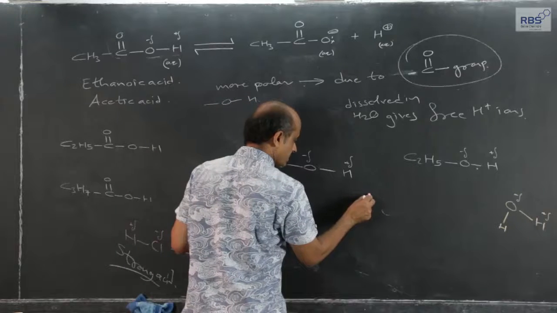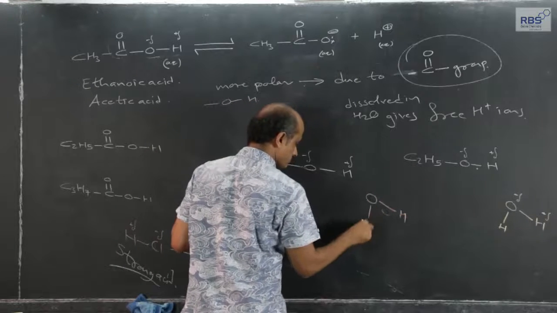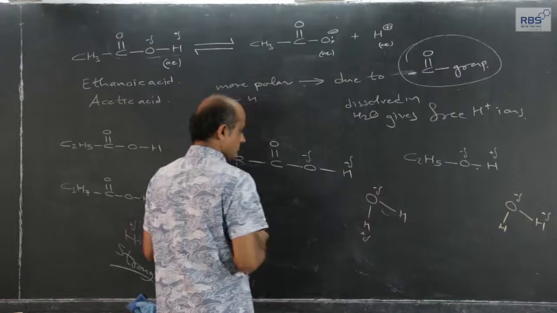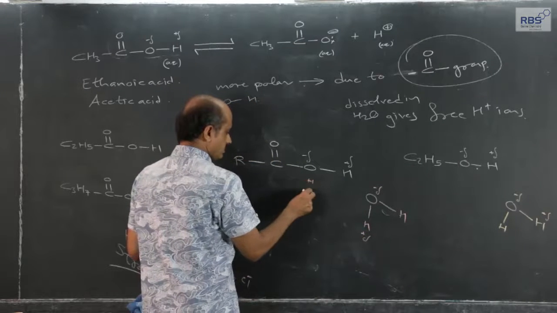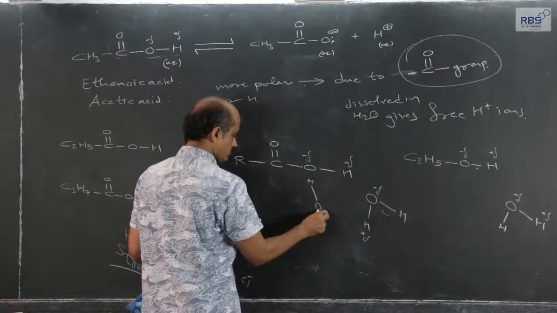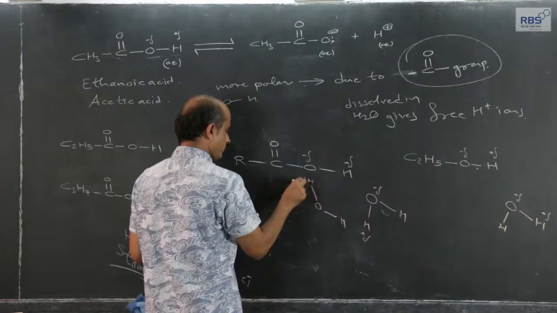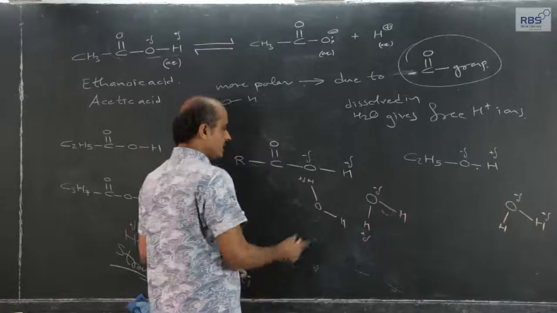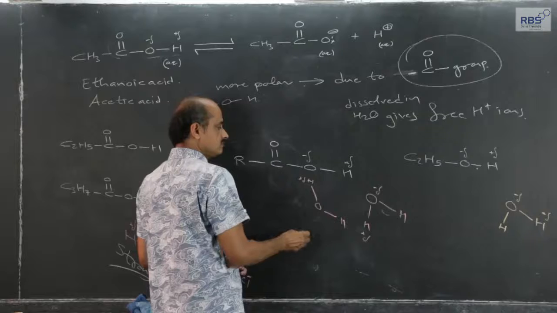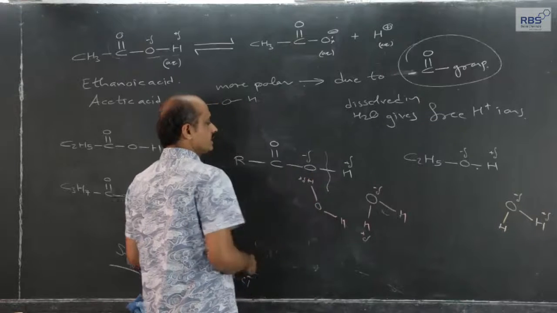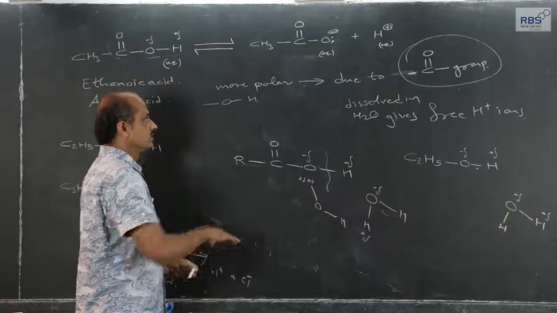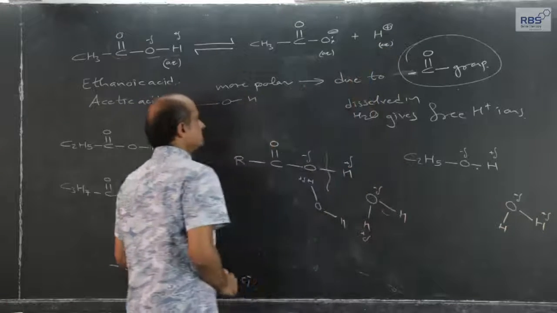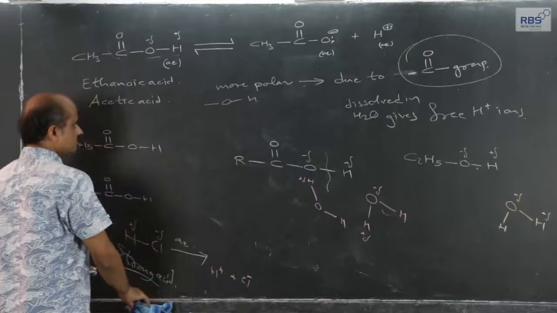and water molecules, the delta negative oxygen of water and the delta positive hydrogen of water, act as an additional force, and since this bond is more polar, it breaks hydrolytically, giving rise to free H plus ions.